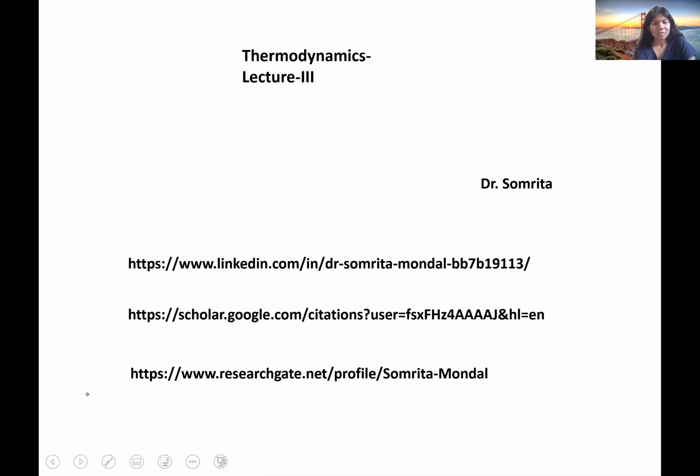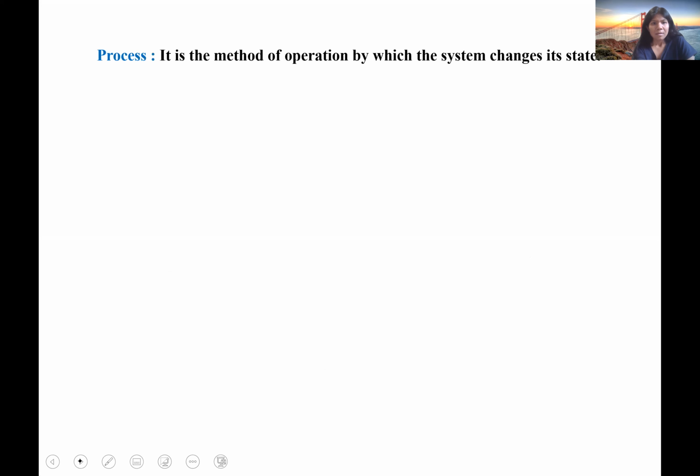So, let's start our lecture 3. So, what is a process? I was discussing the fundamentals of thermodynamics. So, process is one of the fundamental terminologies frequently used in thermodynamics. Process is simply the method by which a system changes its state.